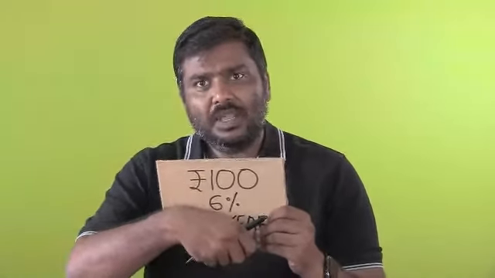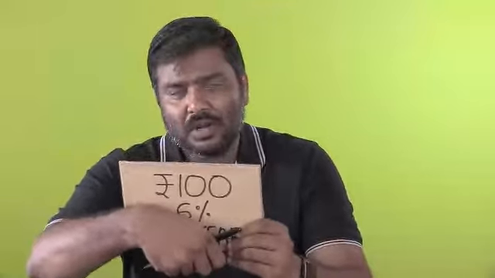Third one, if the bank is incurring a lot of losses, then it can approach RBI and tell the RBI, because I'm incurring losses, I will not pay interest to the customers who are holding this bond. That is one possibility. Or if the losses incurred by the bank are very large, then the bank might simply say, I've collected 100 rupees by issuing this bond, I will not return the 100 rupees. That is called writing off.